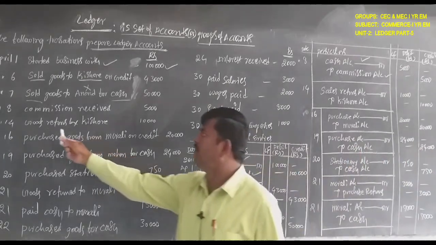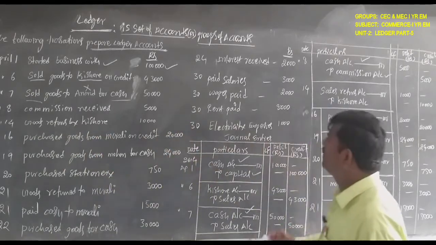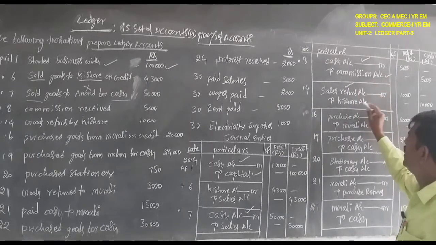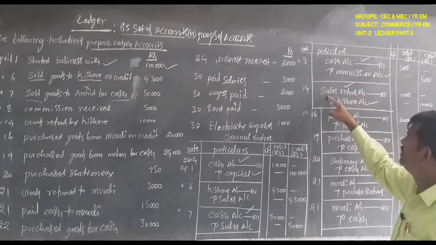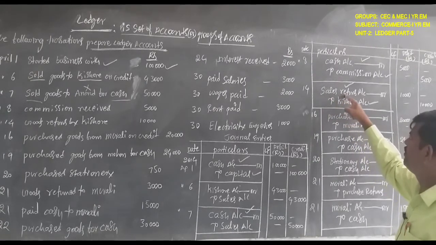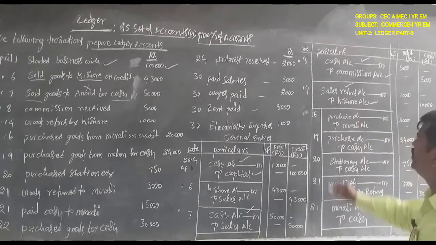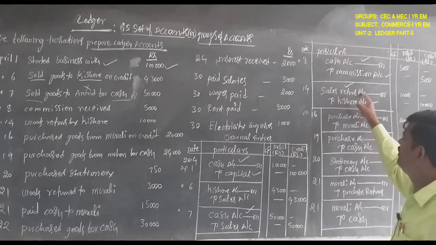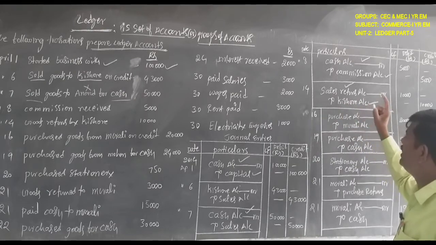Next, 14th transaction, goods returned by Kishore, and sales returns account debit to Kishore account as per the nominal account. Returns means cancellation, so sales returns account debit, and Kishore account credit. It is also sometimes a real account: what comes in, debit, and credit the giver. So Kishore account will be credited.